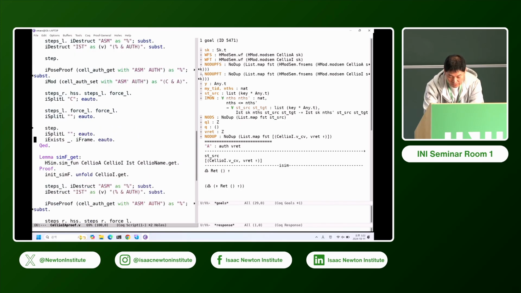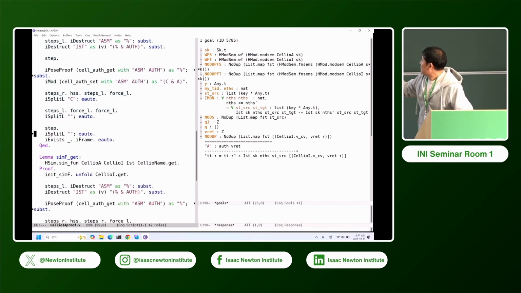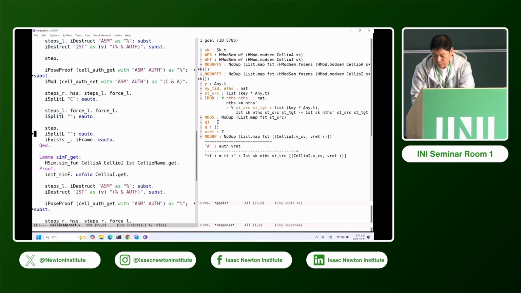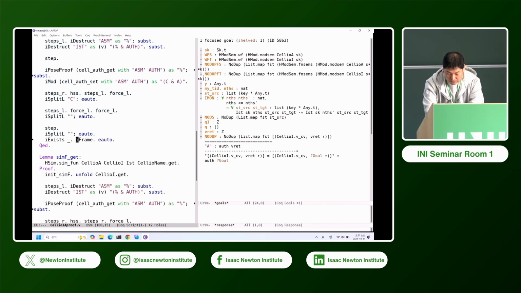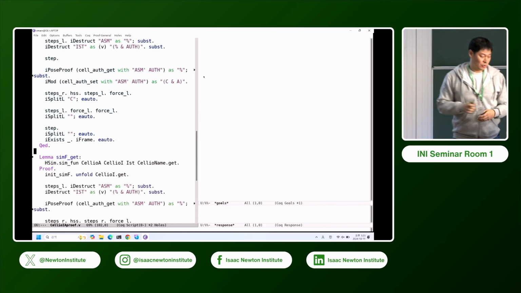And finally, I have a return. I take a step, and finally I have to reestablish the module local invariant, which is IST. And the left-hand side, the return value must be equal. That's trivial. And then I exist. The iFrame, because I have auth already, and auth here. So I frame, and then eauto. So I'm done. So this proof gives contextual refinement between the two.